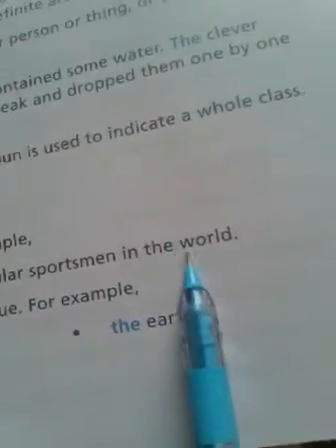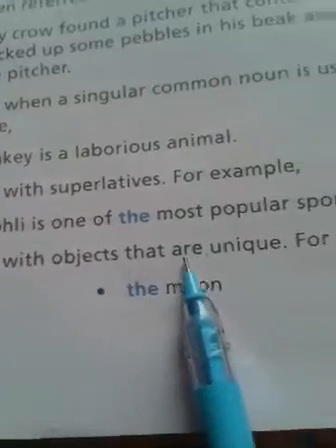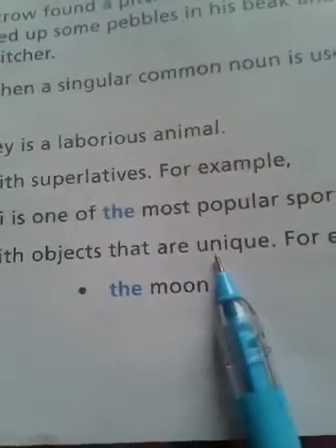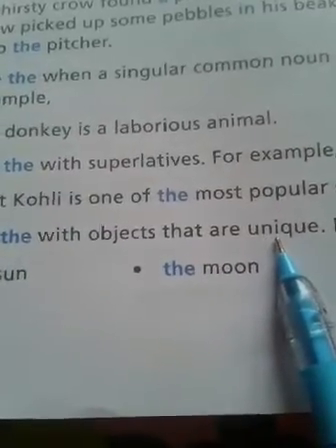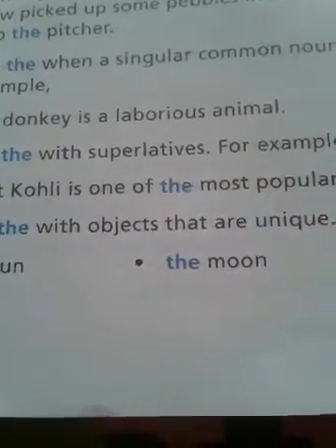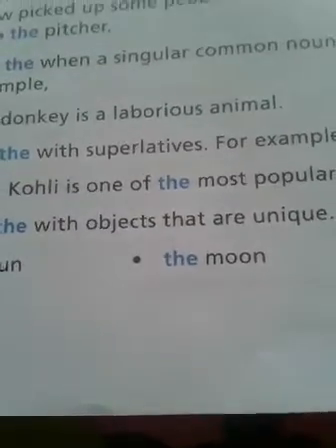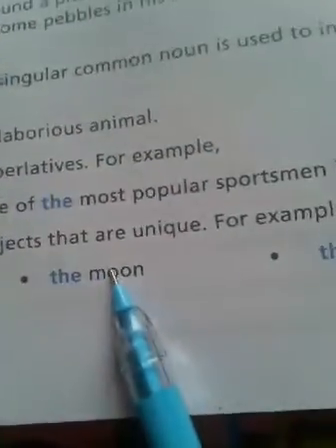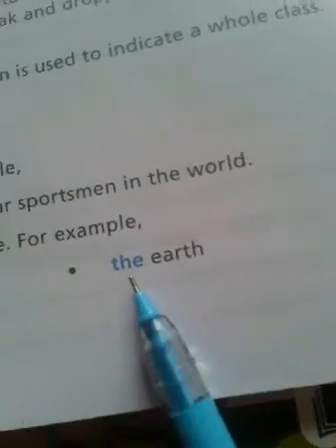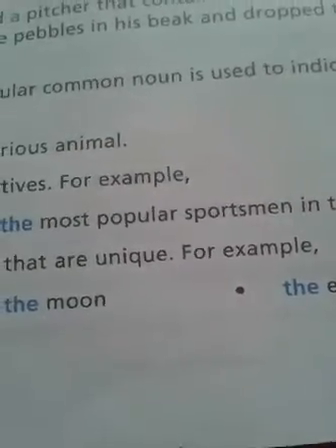We use the with objects that are unique, so that are one in this world. What objects are one in this world? Sun, moon, earth. They are unique of their kind. So look, the sun, the moon, the earth. Before the sun, the moon, the earth, we will use the.